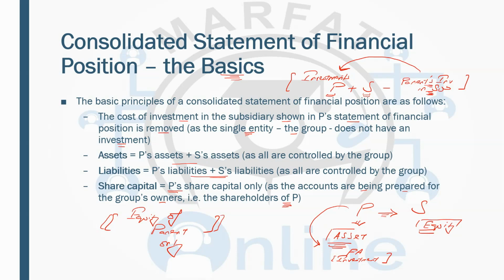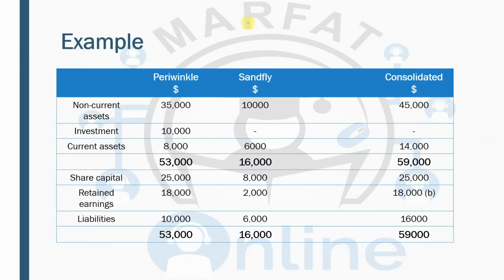And for the rest, you will be consolidating all the assets, you will be consolidating all the liabilities, and you will be taking the equity of the parent only. Equity means share capital, share premium, etc. The reason behind that is that you are preparing the consolidated financial statements for the users of the parent. Remember one thing, that consolidation is done on a line by line basis.